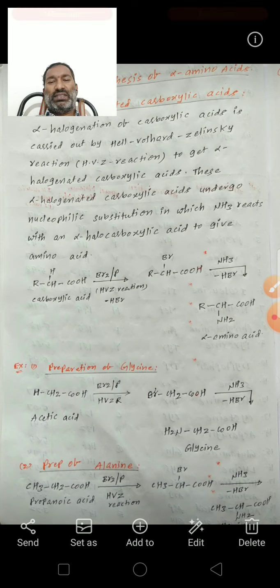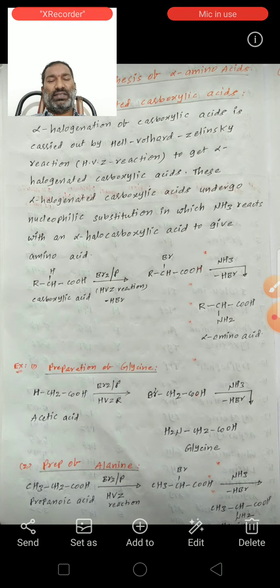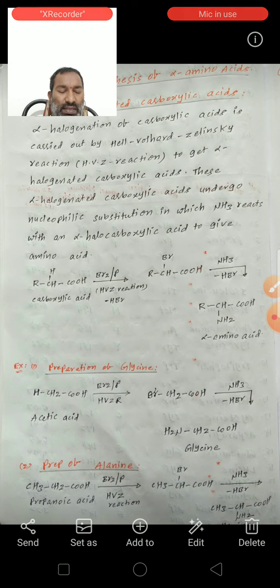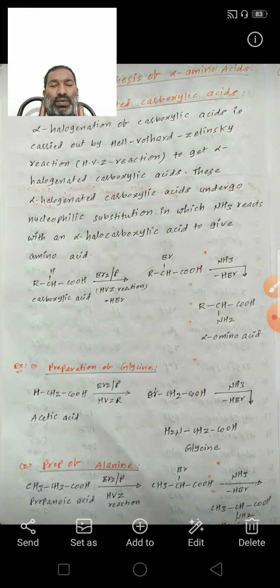The alpha hydrogen is substituted by bromine. This alpha bromopropanoic acid reacts with ammonia, by removing HBr, to form alanine.